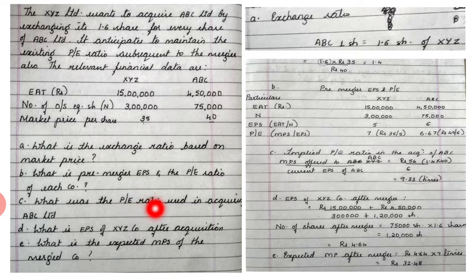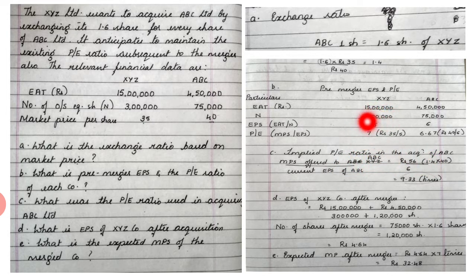What was the PE ratio used in acquiring ABC Limited? Okay, so now what was the PE ratio used? How do we calculate that? First the formula is, it is implied PE ratio in the acquisition of ABC Limited. So what is the formula? It is market price offered to ABC Limited, because we are acquiring ABC. So how much was the market price offered?